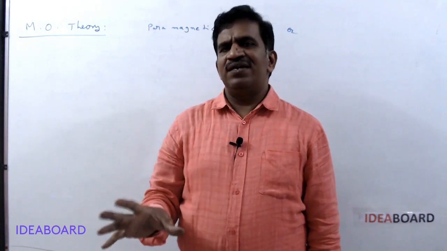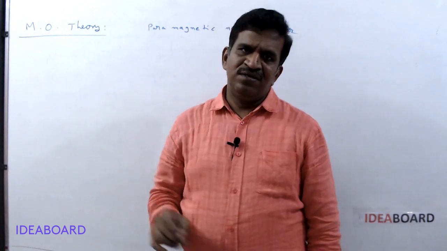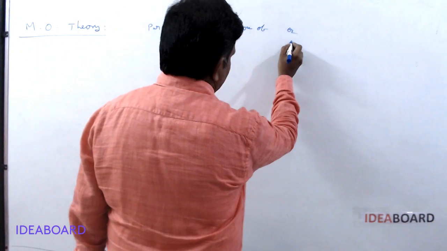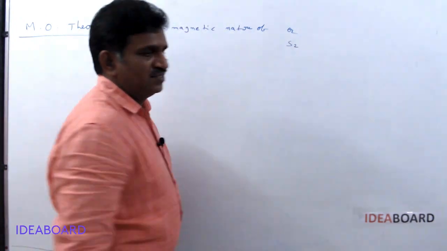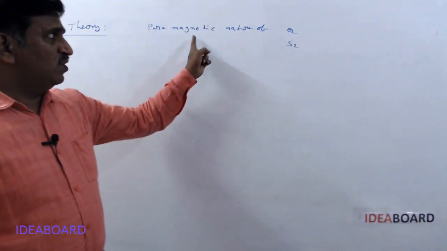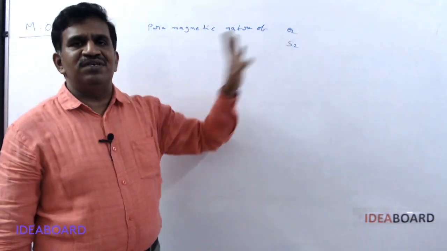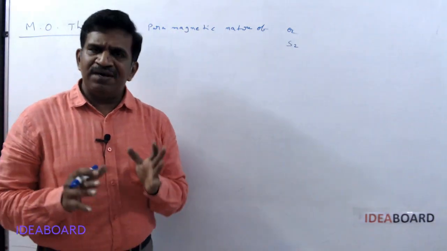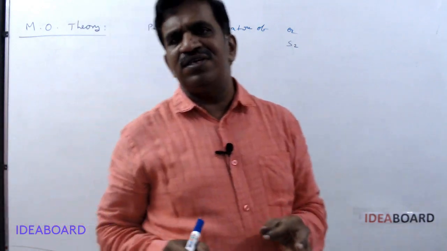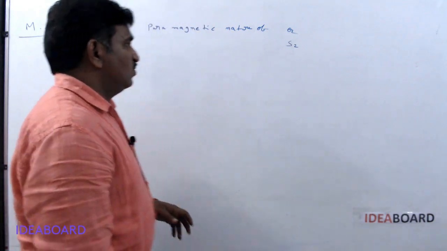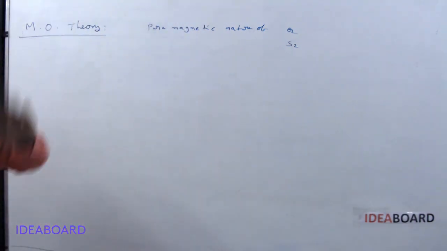There is one more bit they may ask, that is S2. S2 is also paramagnetic because of the same molecular orbital theory. So the paramagnetic nature of the oxygen or sulfur S2 molecule is explained only by molecular orbital theory.